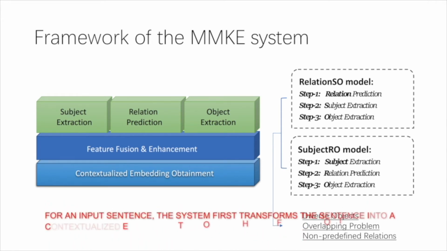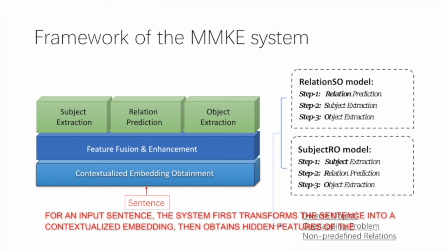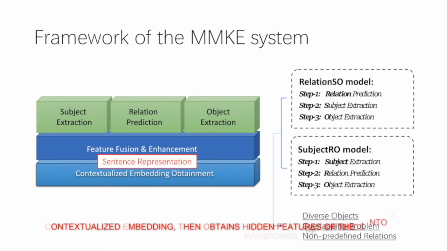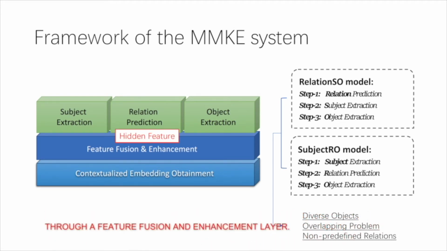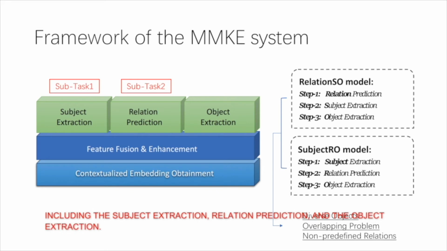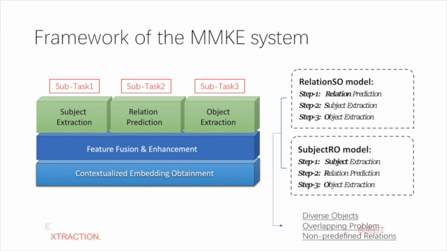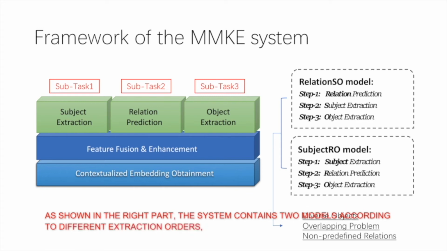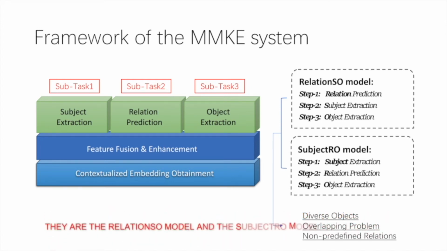For an input sentence, the system first transforms the sentence into a contextualized embedding, then obtains hidden features of the sentence through a feature fusion and enhancement layer. After that, it predicts the relational triplets based on 3 subtasks, including the subject extraction, relation prediction, and the object extraction. As shown in the right part, the system contains 2 models according to different extraction orders. They are the relation SO model and the subject RO model.